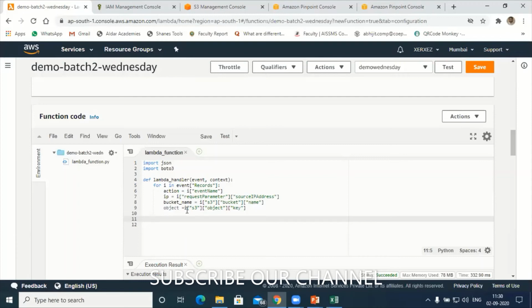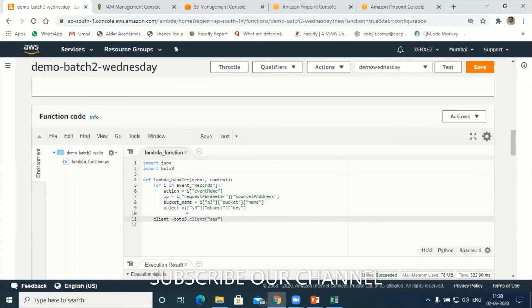Next I will create one more variable here, let's say client. Client boto3. That means I should integrate this with SES also. There is an option called client SES.